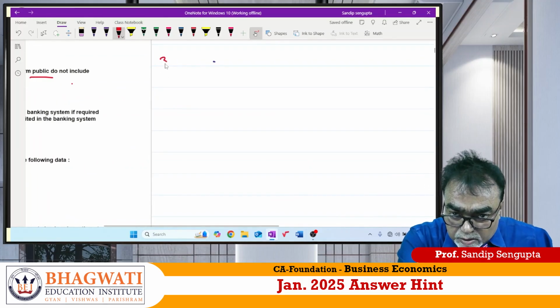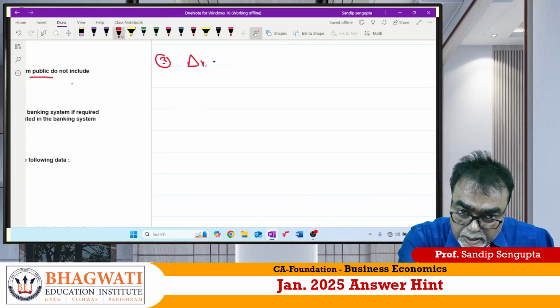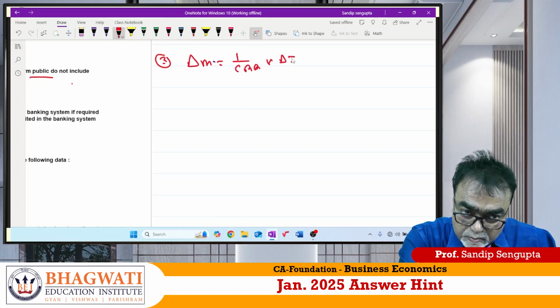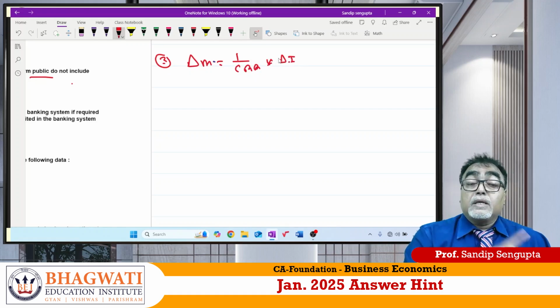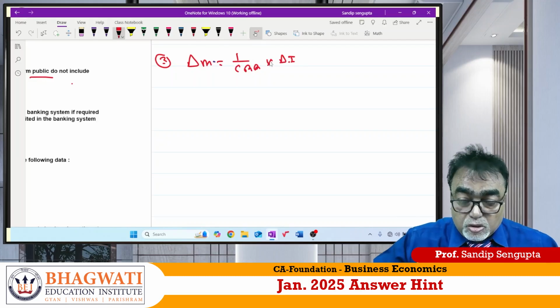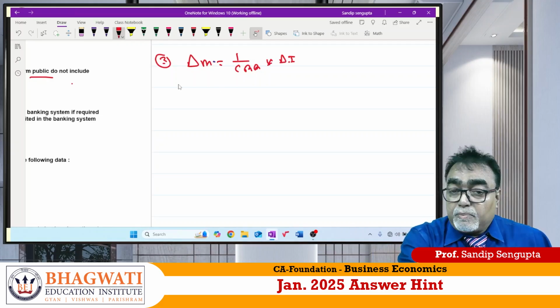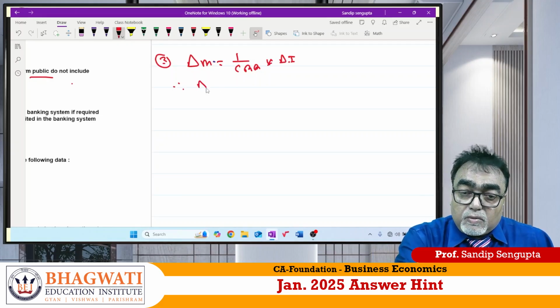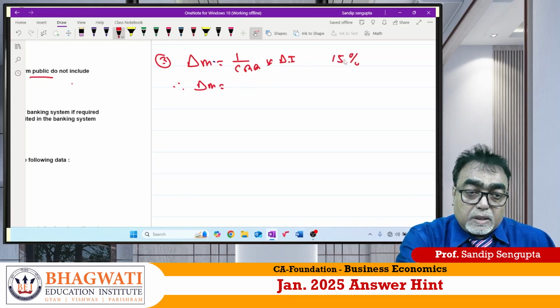For question number 3, del M equals 1 by CRR into del I. Del M is change in money supply, CRR is cash reserve ratio, del I is primary deposit. As per the question, they have given CRR 15%.